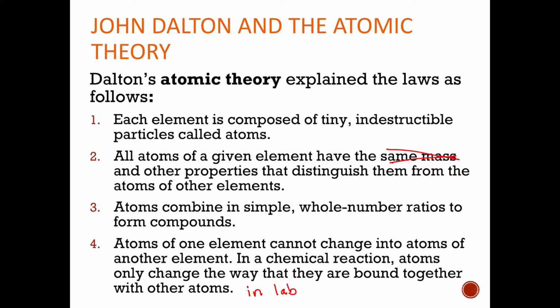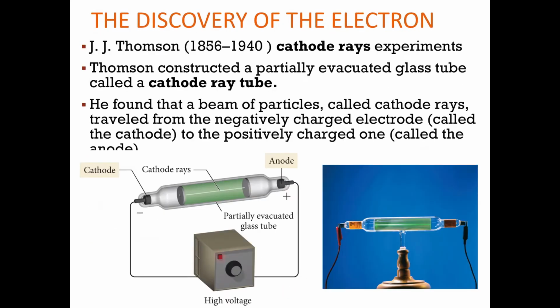So we can actually see how old something is based on the amount of carbon-14 that it has, which is really cool. But that carbon is changing into a different element. So I like to say number 4 is kind of true. It's true as far as lab goes, but in reality, we actually can do nuclear chemistry. We can do fusion, we can do fission, right? And we can change atoms of one element into atoms of another, which is cool.